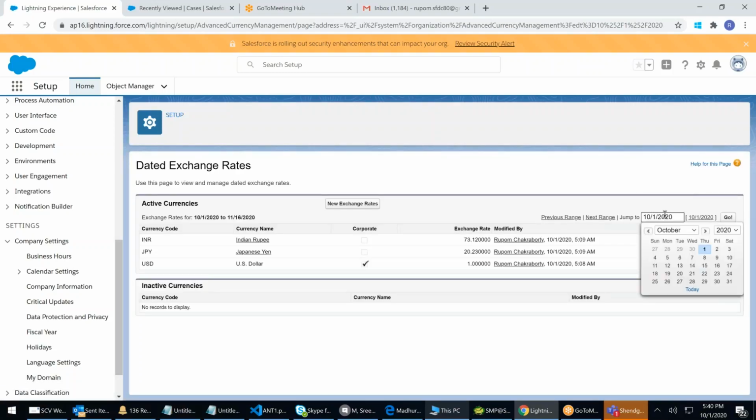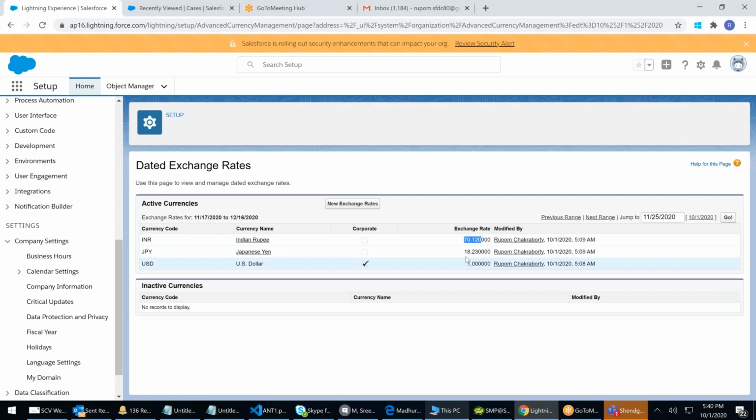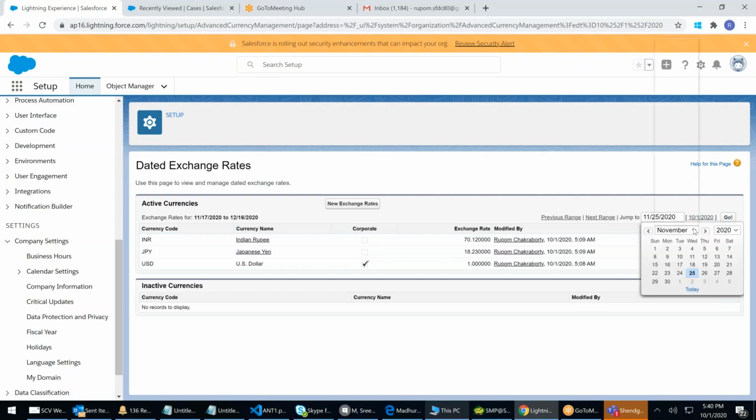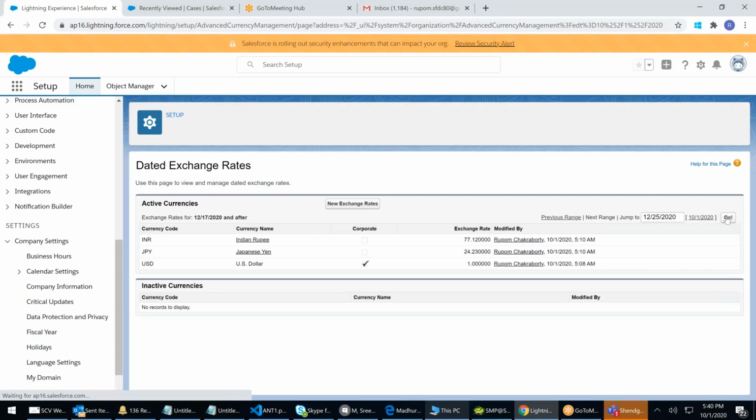Now you select the date here. October 28, go, same price. Now I change from October to November 25th, go, 73 became 70.18. Now I change the date from November to December 25th, go, the 70 will become 77. Date based. Most companies go by hedge rate. They don't take live rates. But in case you want a live rate, yes.